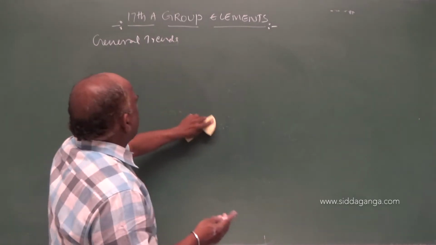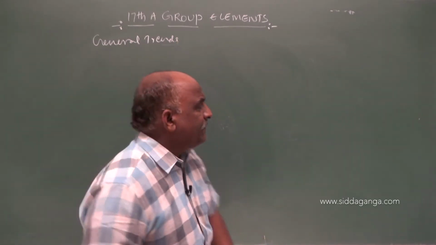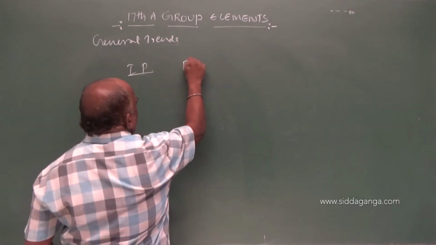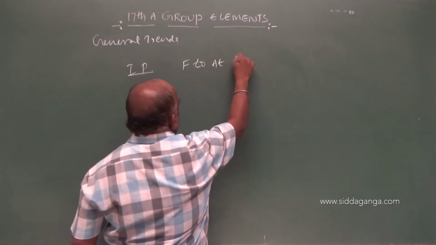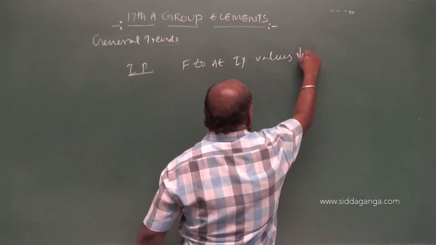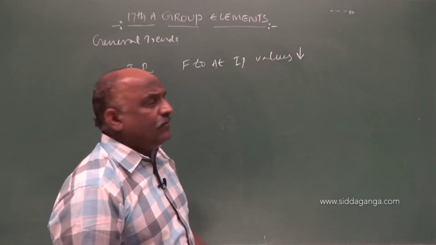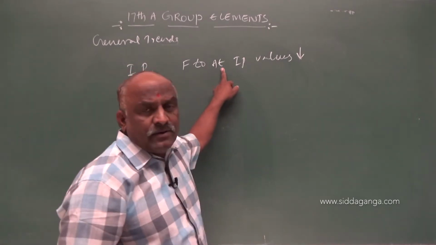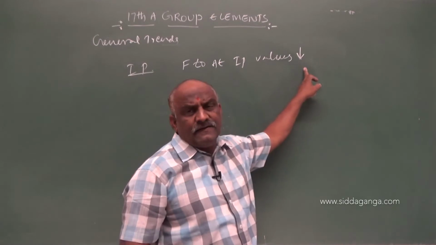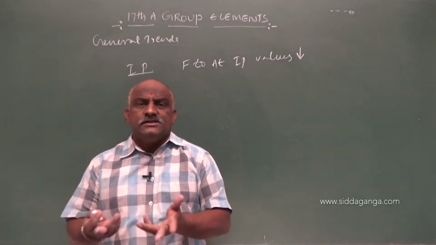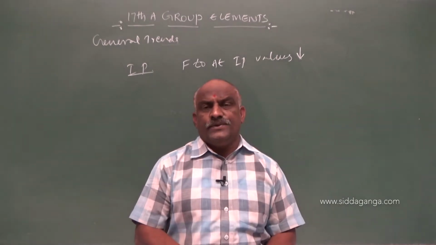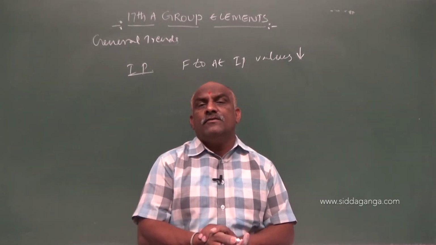Next point, after atomic radii and ionic radii, is ionization enthalpies. Ionization enthalpy values, what happens? Ionization enthalpies, ionization potentials. From fluorine to astatine, ionization potential values decrease. Why decrease? Size increases, which means it is easy to remove an electron from the outermost. Clear? Easy to remove an electron from outermost.